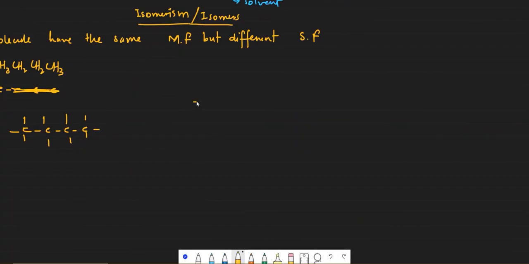Let's say I have butane. Butane has 4 carbon atoms. Okay, in fact, I'm going to show hydrogens, or you might get confused. Now, this is the structural formula of a butane molecule. Okay, now let's say I draw it like this.